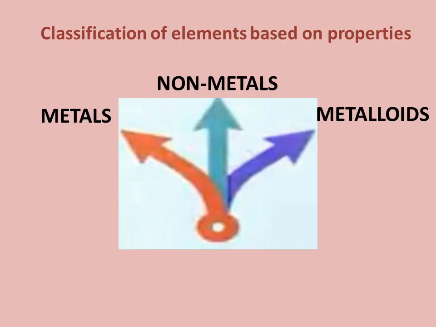Now, the third criteria based on which we are going to classify elements. We already classified elements based on number of atoms present, monoatomic, diatomic, and polyatomic. We have also classified elements based on physical state: solid elements, liquid elements, or gaseous elements. Now we will classify elements based on properties. It may be metals, non-metals, or metalloids. Now we will study each one: metals, non-metals, and metalloids in detail.